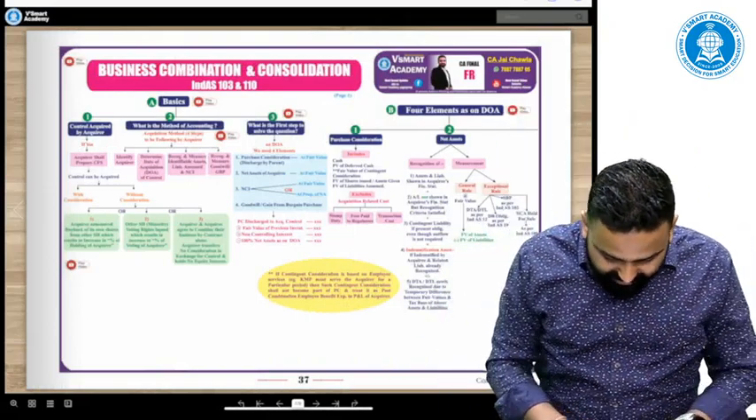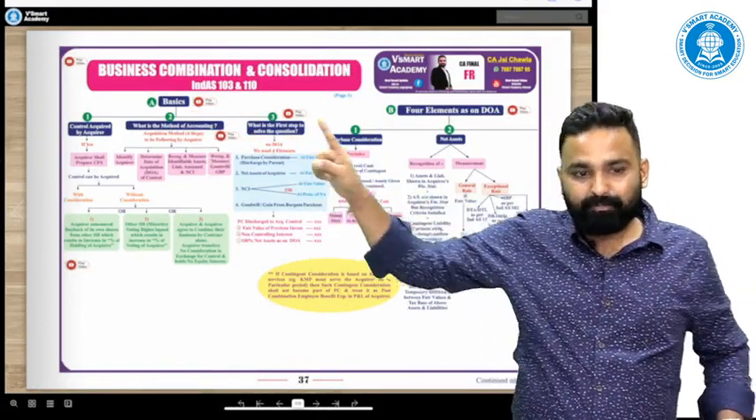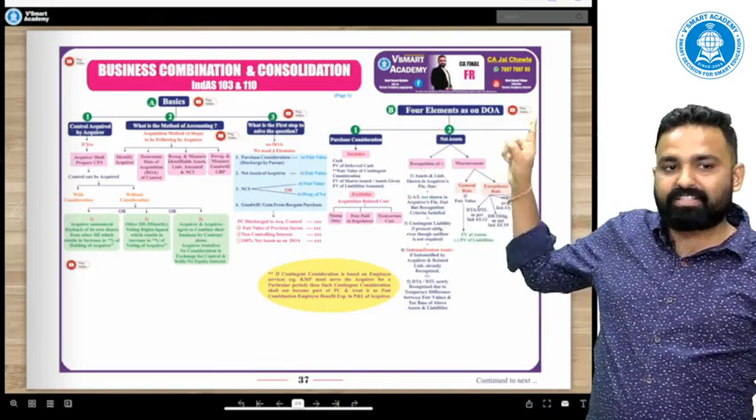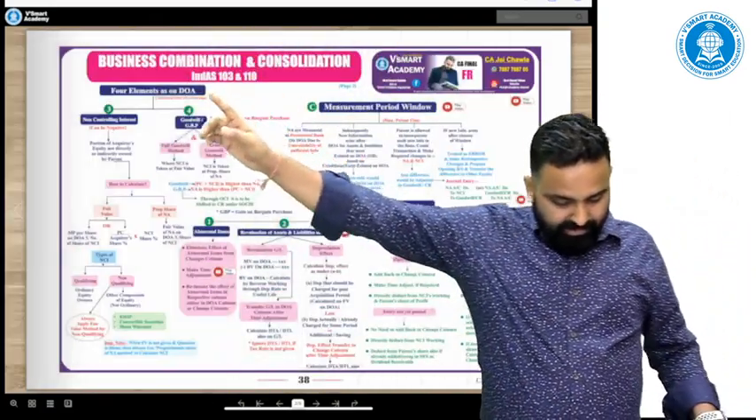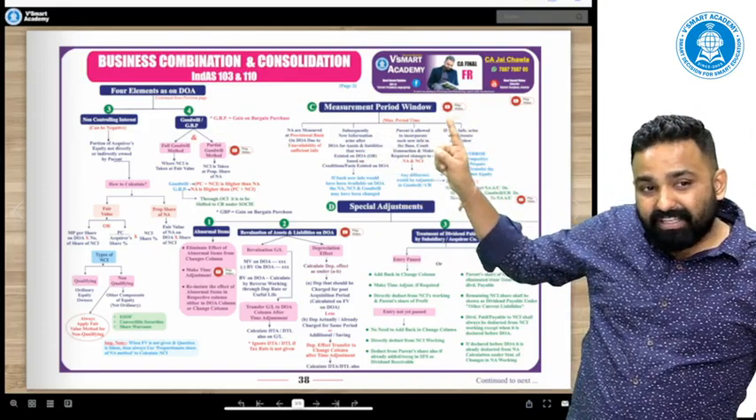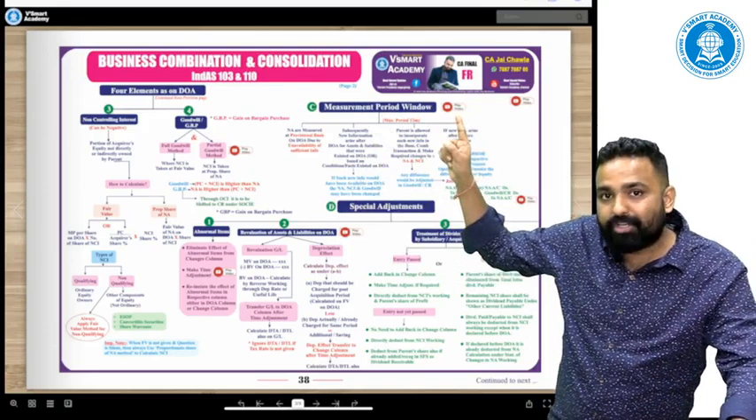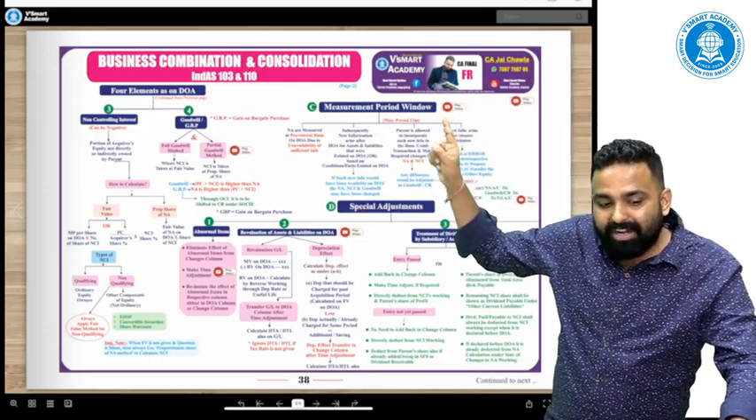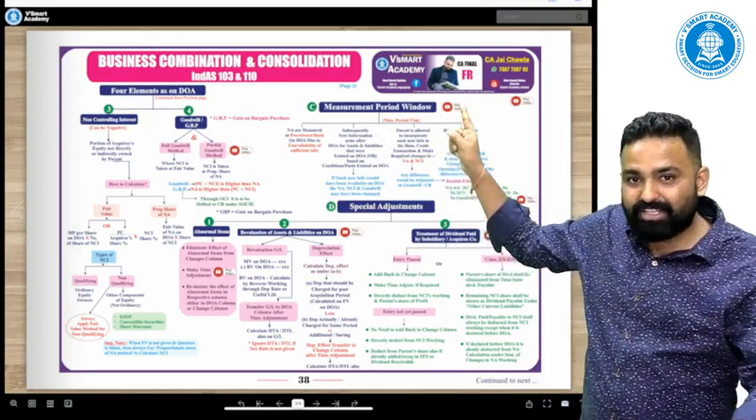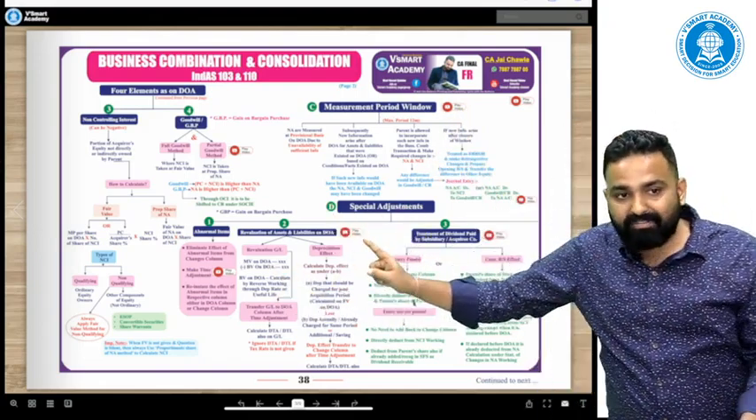Now see this. Basics is the first topic, then 4 elements is the second topic, then measurement period is the third topic, and for each and every topic, the play video option is there. Can you see this? Play video option is there. Inside special adjustment also, play video option is there.